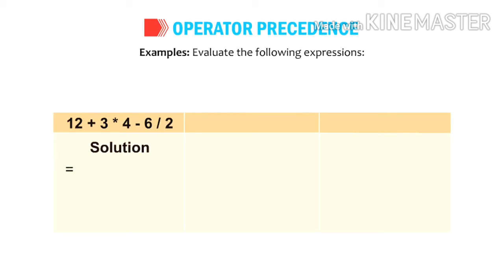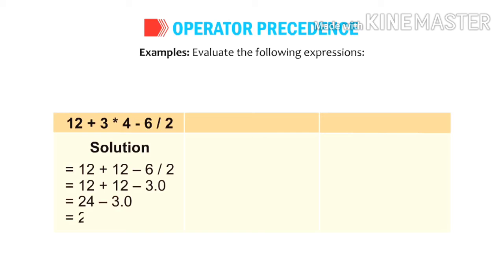Okay, see this example: 12 plus 3 multiplication 4 minus 6 divided by 2. Here first it evaluates the multiplication because it's coming first. So 3 into 4, that is 12. Afterwards it goes to the slash, which gives 3.0. Afterwards plus, then the minus, right? But because of the same precedence, it follows only the right to left precedence only.